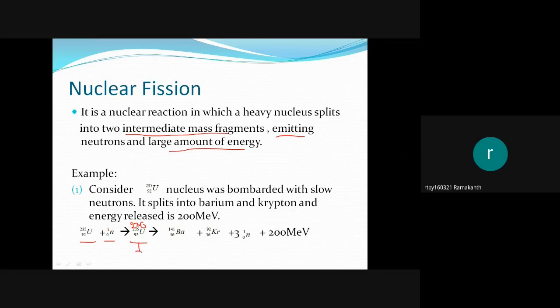Since it is not a stable nucleus, it splits up into barium and krypton. Along with barium 141 and krypton 92 nuclei, 3 neutrons and 200 mega electron volts of energy will be released. So this is one nuclear fission reaction.